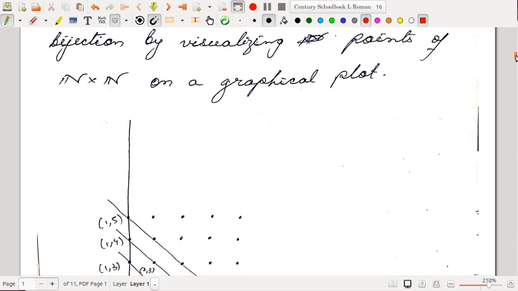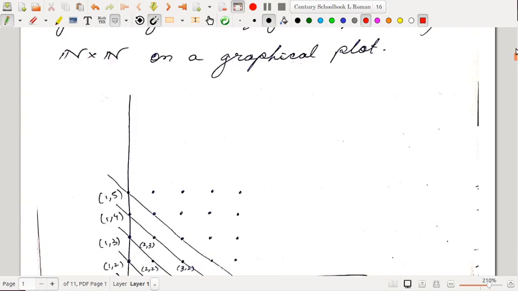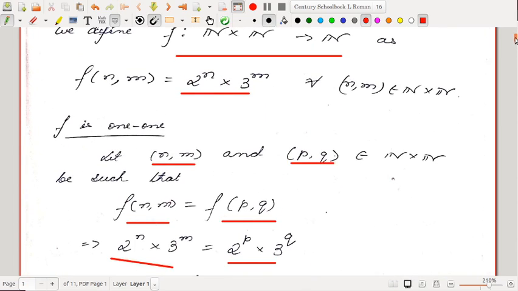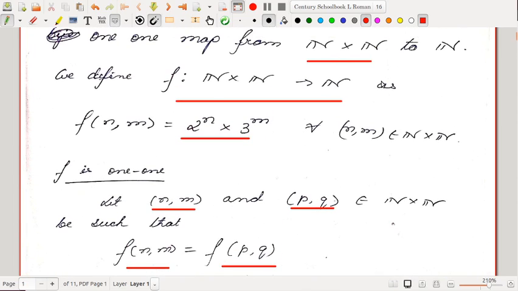I have done the proof with only a 1-1 map, but observe that the map that I had given you here is not onto. Okay, so this is not a bijection. It is just a 1-1 map from N cross N to N. But we already have the equivalent criterion: if there exists a 1-1 map from the set to the set of natural numbers, then the set is a countable set. Okay.